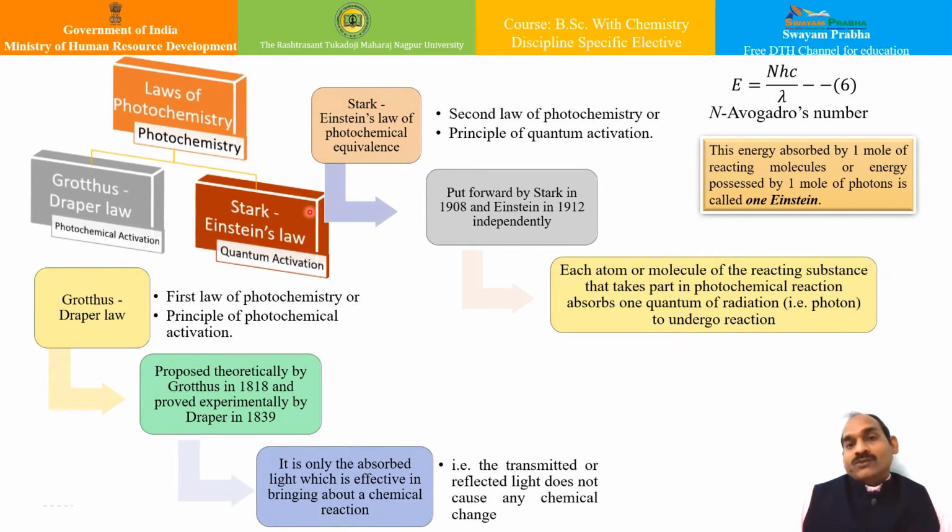One mole of substance contains Avogadro's number of molecules, and hence the energy absorbed by 1 mole is given by equation number 6, that is E is equal to N into hc upon lambda. This energy absorbed by 1 mole of reacting molecules, or by 1 mole of photons, is called 1 Einstein. This is a new unit used particularly in photochemistry.